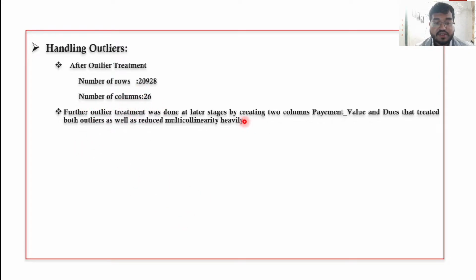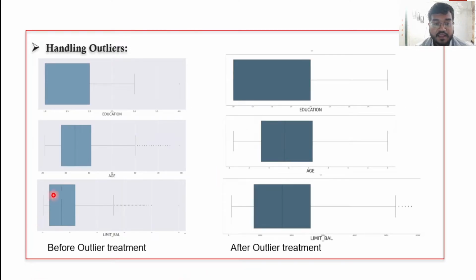Further outlier treatment was done at later stages by creating two columns, payment value and dues, that treated both outliers as well as multicollinearity heavily. These are the box plots before outlier treatment. As we can see, there are multiple outliers over here, also over here. There are only a few outliers, which are denoted by 4 shown here. As you can see, after the outlier treatment, most of the outliers were eliminated.